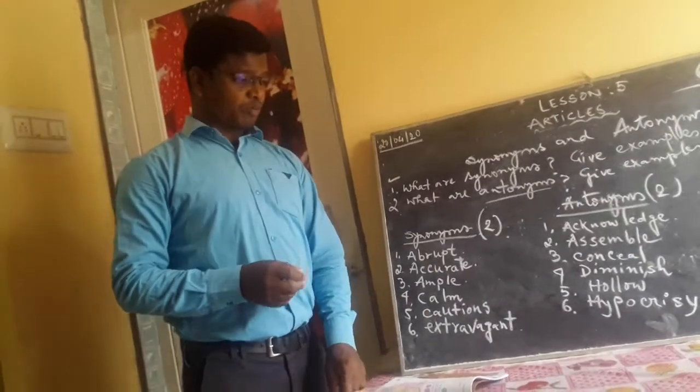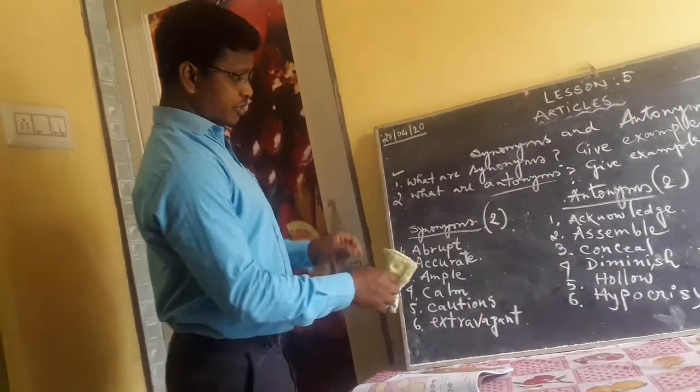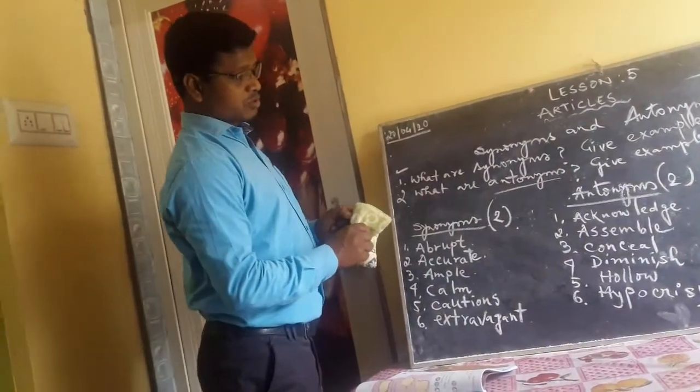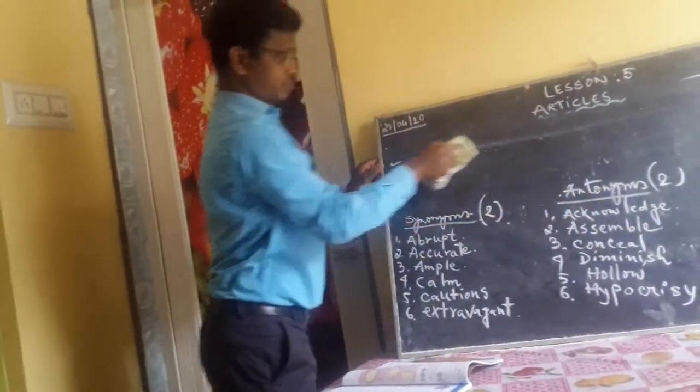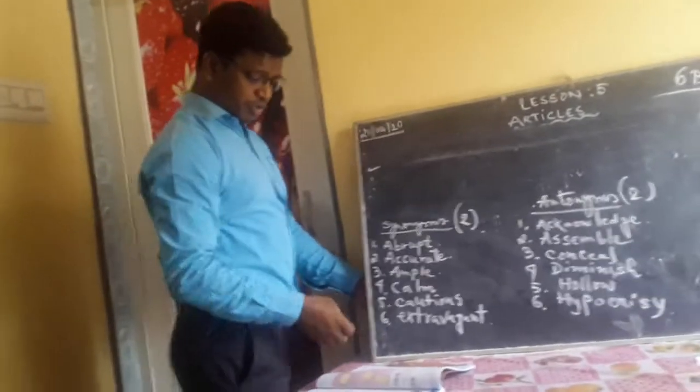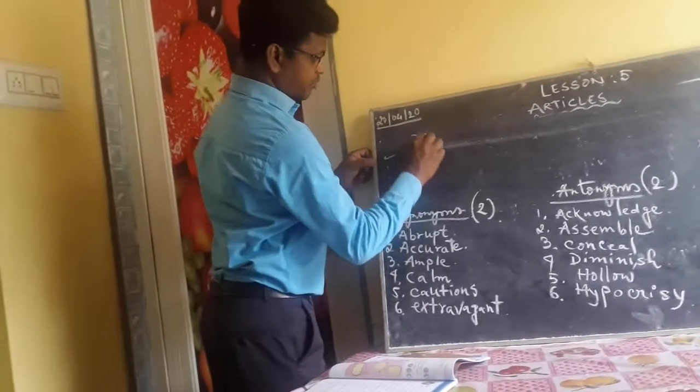When you write in the copy, I'm showing you one, and then the rest you can do on your own. Let me erase this one. So how are you going to write? Maria was dismayed.